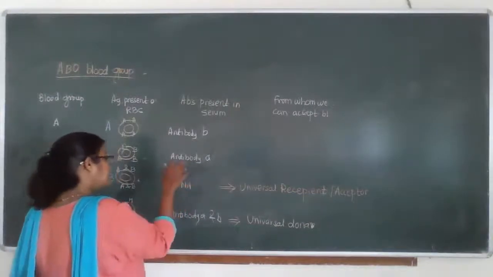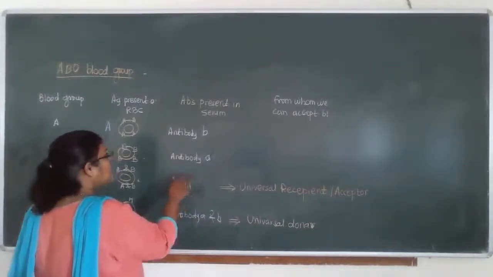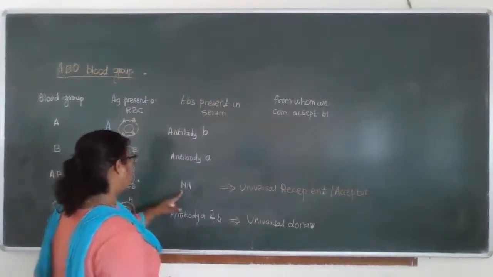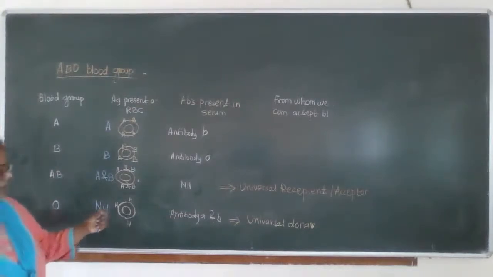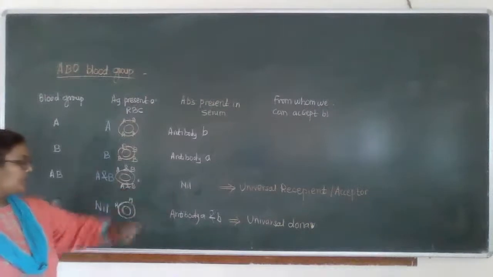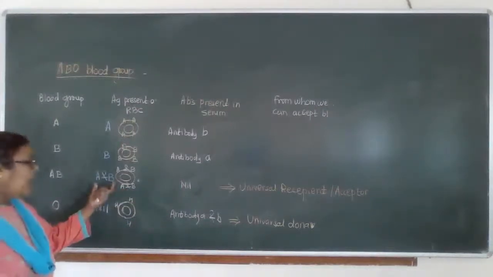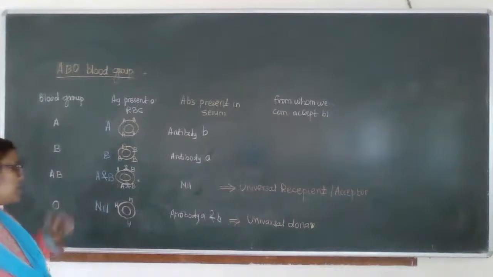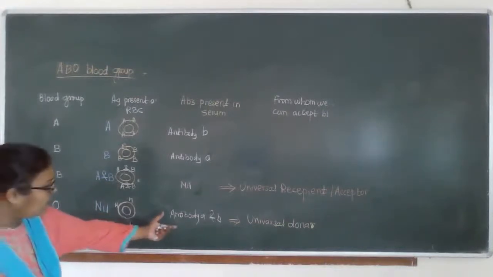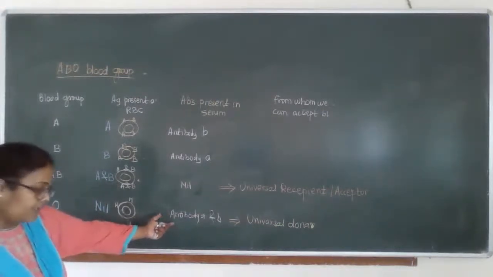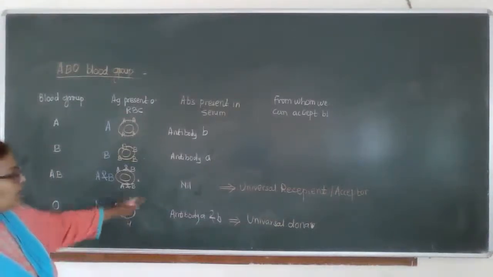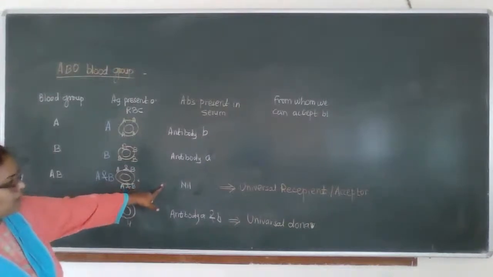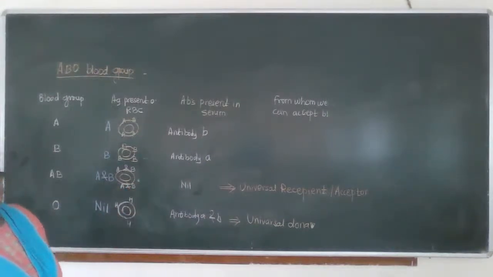Listen carefully. AB blood group doesn't have the antibodies in the serum, but it has antigens on its surface. And here, O has the antibodies in the serum and doesn't have the antigen on the surface. So these are called the universal recipient and the universal donor respectively.